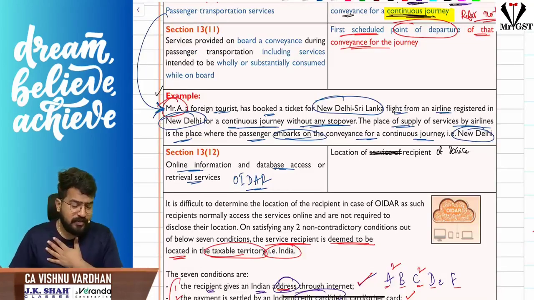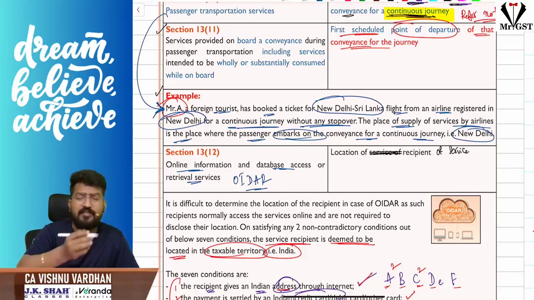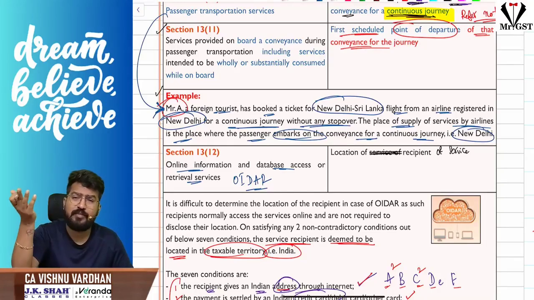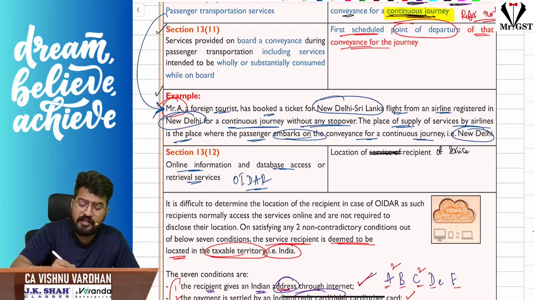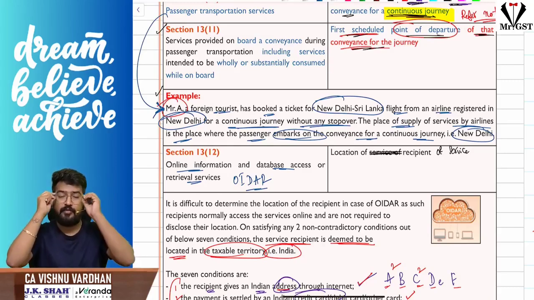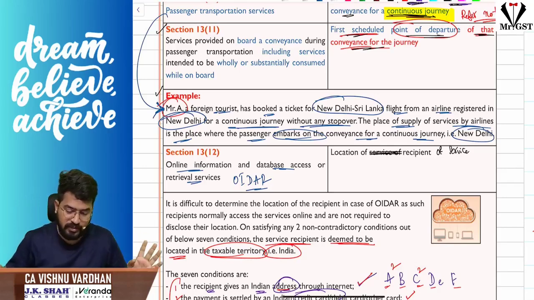What about the next one, 13 subsection 11? Sir, what is 13 subsection 11? 13 subsection 11 is nothing but, sir, we have seen services supplied on board of a conveyance. The services supplied on board of a conveyance, what is the place of supply? Place of supply will be the first scheduled point of departure of that conveyance for that journey. Just like we have seen in section 12 also, the same concept. Here also the same, ditto, same concept. Hope it is clear for you. Okay, that is 13 subsection 11.